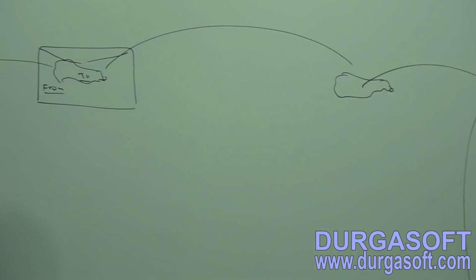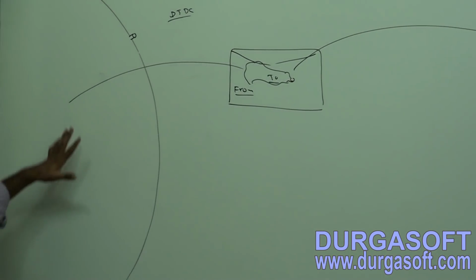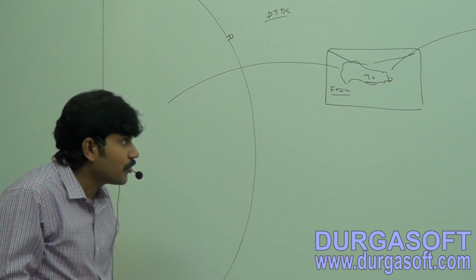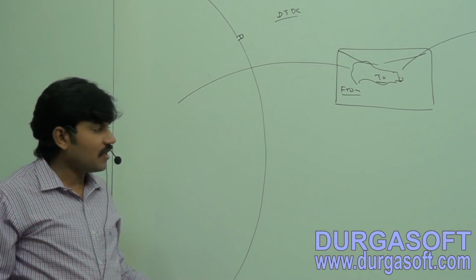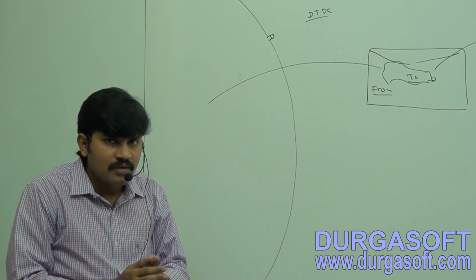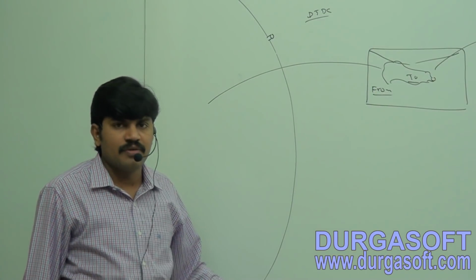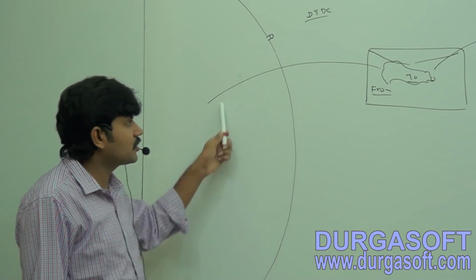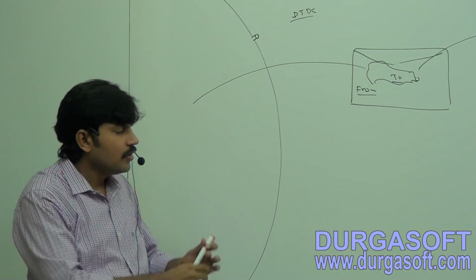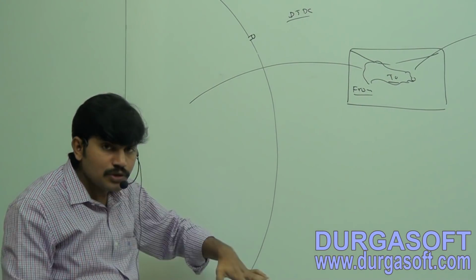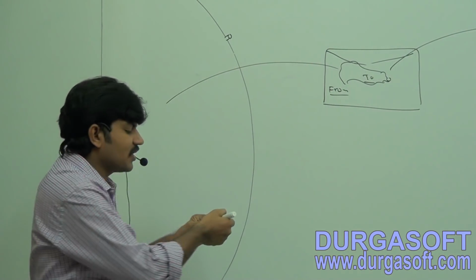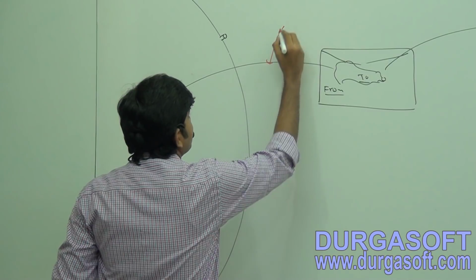Sir, here the terminology is: the original form of the balloon is not in transport supported form. Correct or not? Sir, the normal balloon form is different, the transport supported form is different. Okay, this normal form and transport supported form both are different. I have to convert a balloon from original form into transport supported form. This conversion process is serialization, sir.